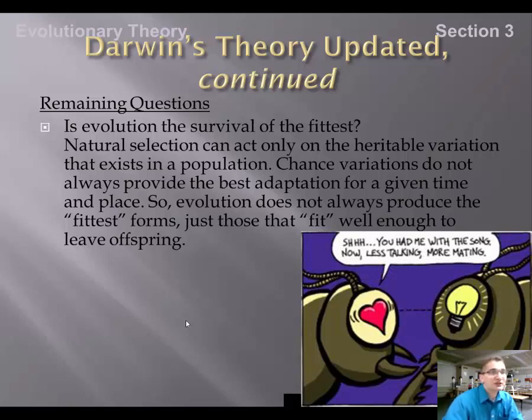So natural selection can act only on the heritable variation that exists in a population. So there can only be the genes that are available within a population that are expressed. Chance variations do not always provide the best adaptation for a given time and place. So evolution does not always produce the fittest forms, just those that fit well enough to leave offspring. So those organisms that fit the environment best to be able to reproduce, the traits exhibited within those organisms are more likely to be passed on to the offspring.